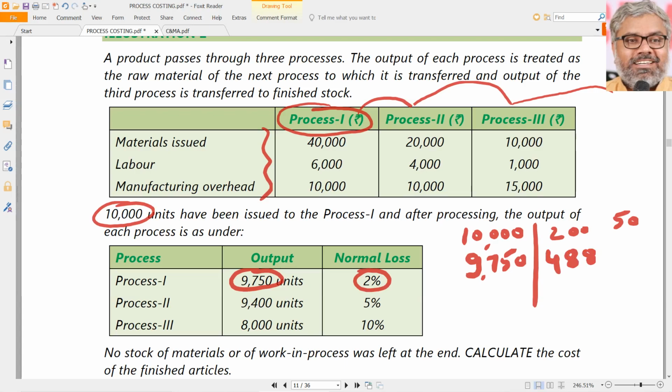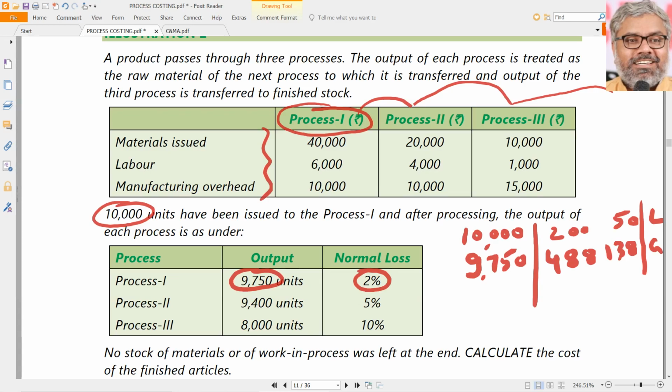So 9,750 minus 488 is supposed to be 9,262, but actually they made 9,400. That means there is an abnormal gain. This is abnormal loss, and here it is abnormal gain of how much? 138 units. All these things you have to calculate. 138 units of abnormal gain is there in process 2.